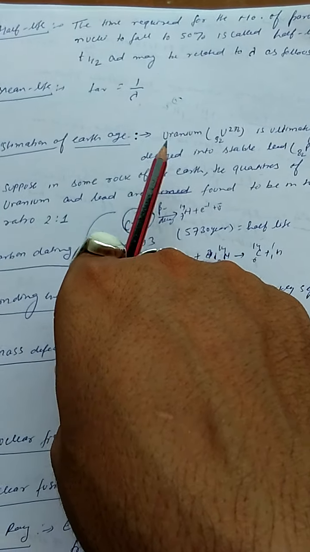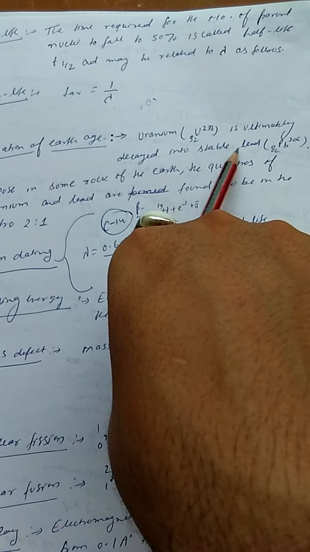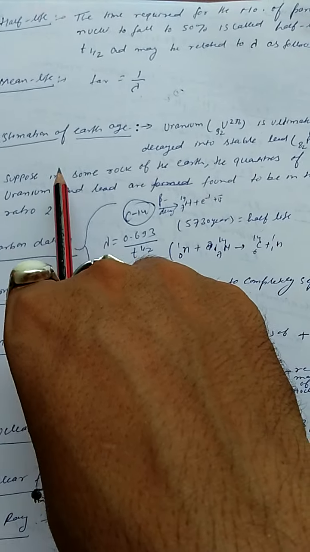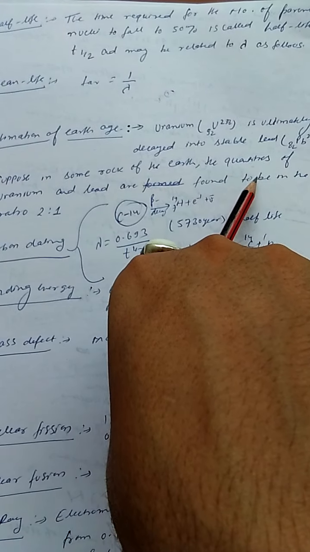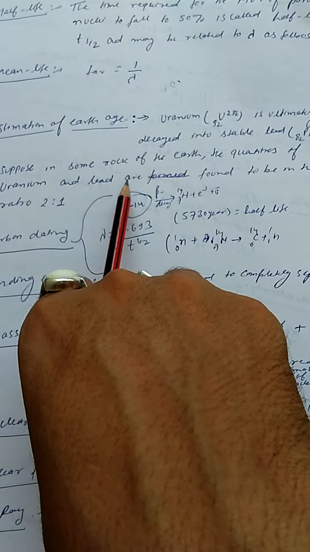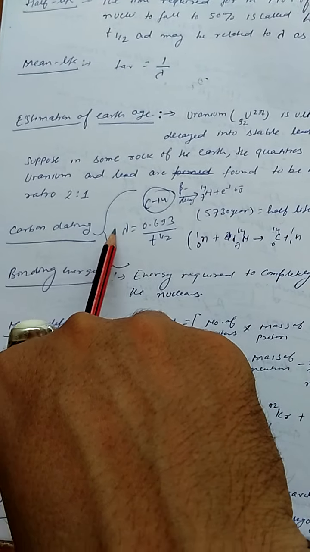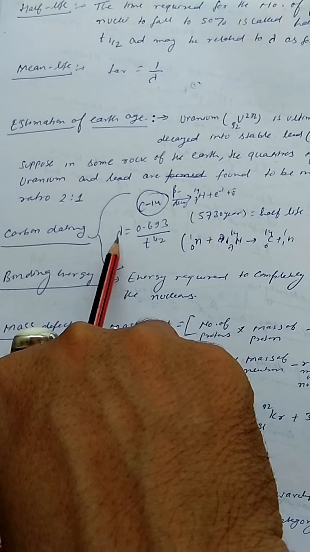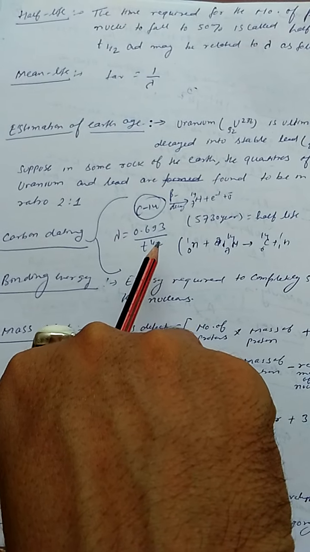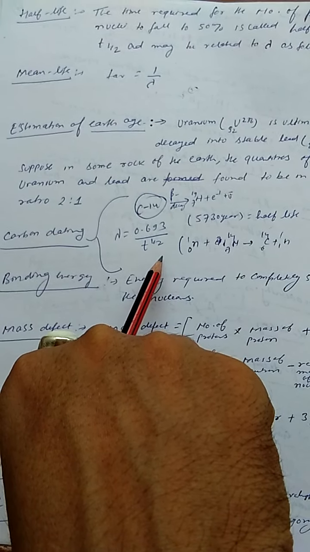Estimation of Earth's age. Uranium-92 ultimately decays into stable lead. Suppose in some rock of the Earth the quantities of uranium and lead are found to be in the ratio 2:1. Decay constant lambda is equal to 0.693 upon T half.